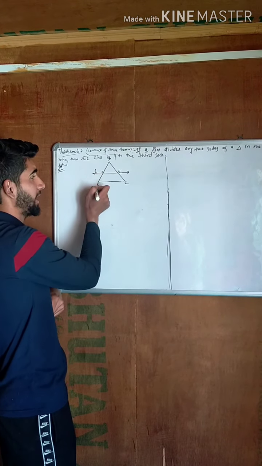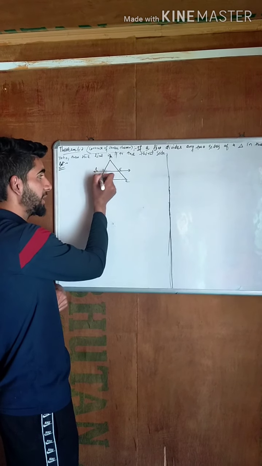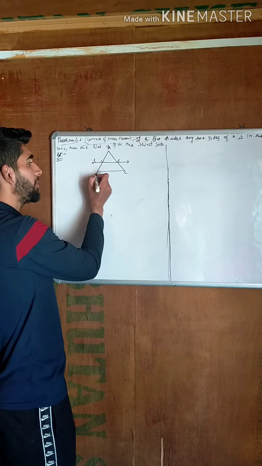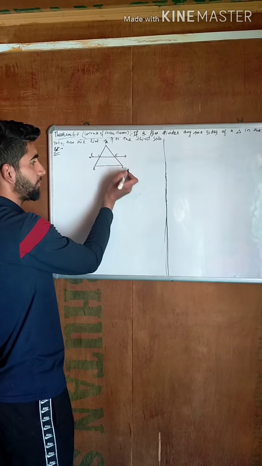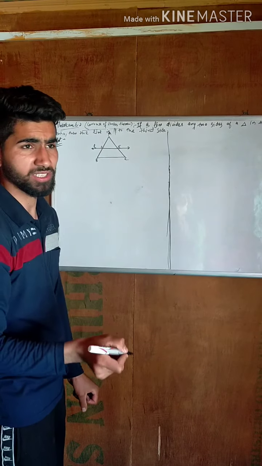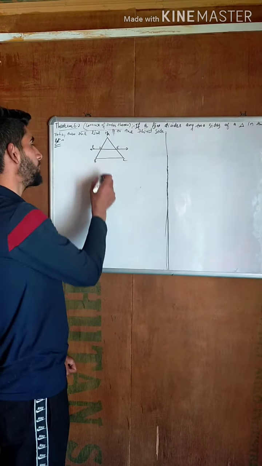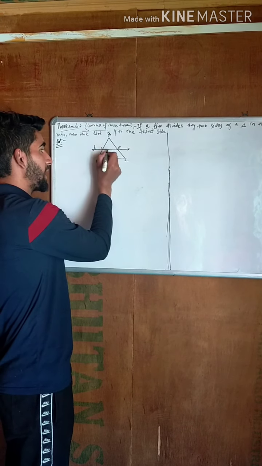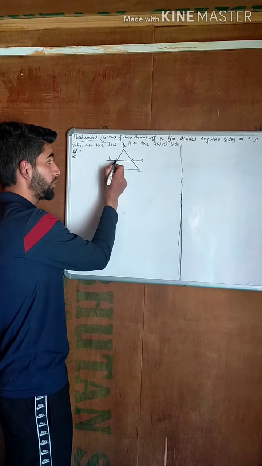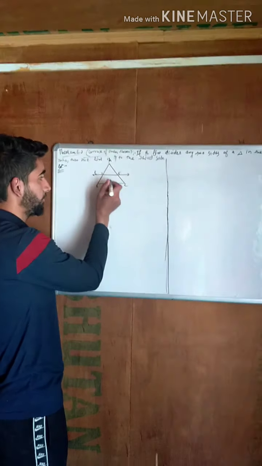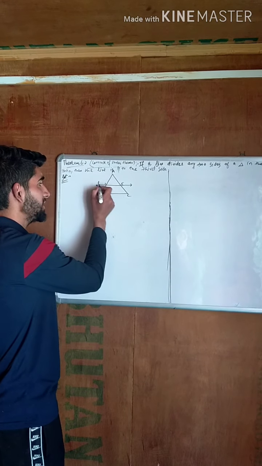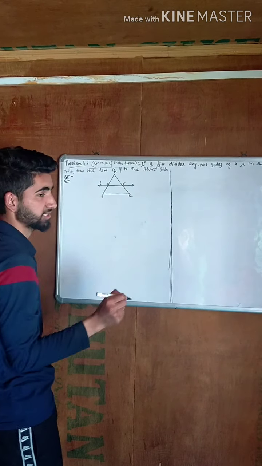Let's suppose we have a triangle ABC and line L divides AB and AC in the same ratio. That means AD upon DB is equal to AE upon EC. Then this line L will be parallel to BC. This is what we have to prove: that line L will be parallel to BC. And what is given? We are given that AD upon DB is equal to AE upon EC, that means this line L divides these two sides in the same ratio.